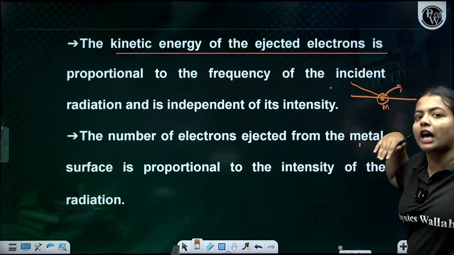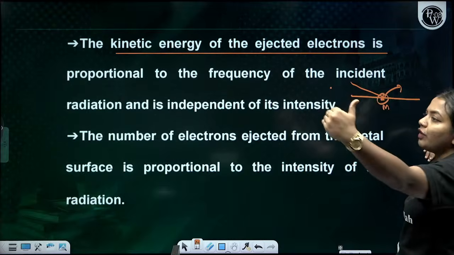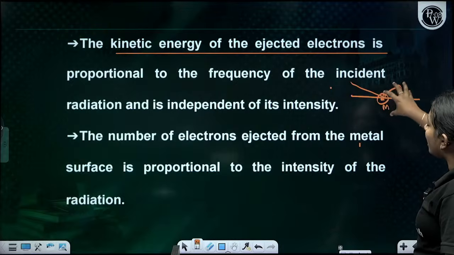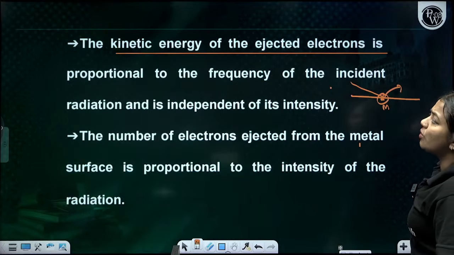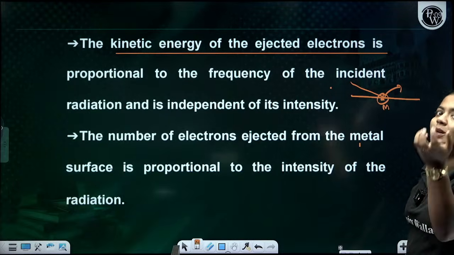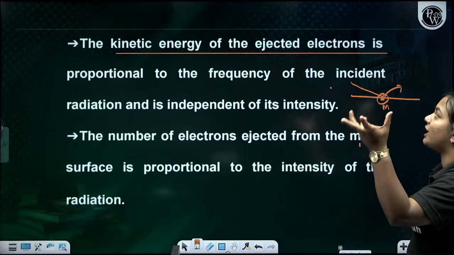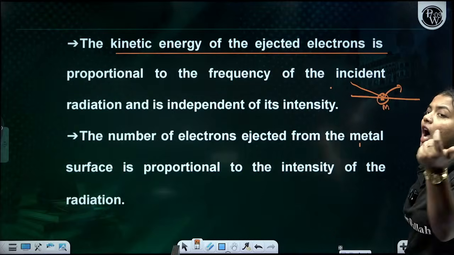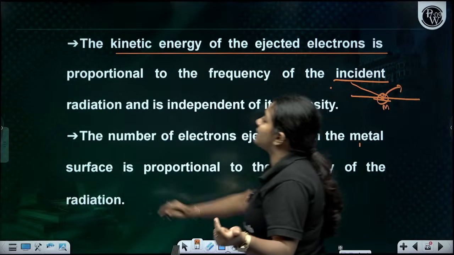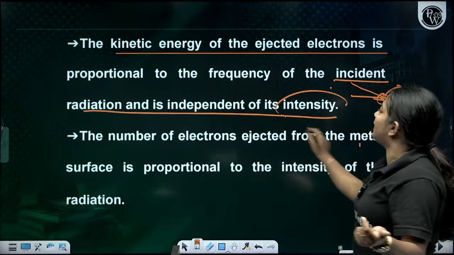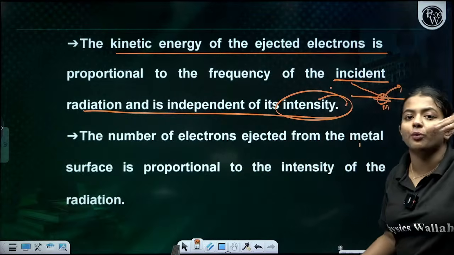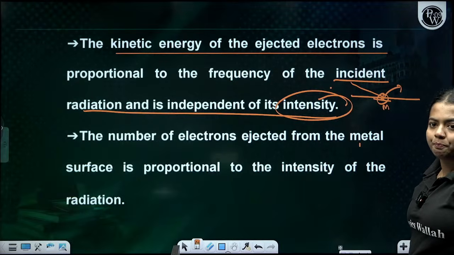So when I'm giving a high frequency of light to the metal, a high frequency of incident radiation, that much kinetic energy is going to be given to the ejected electrons, which means it is directly proportional. The kinetic energy of an ejected electron is proportional to how much frequency of light you are giving, independent of the intensity. Clear?